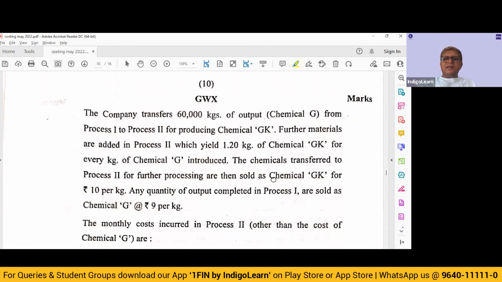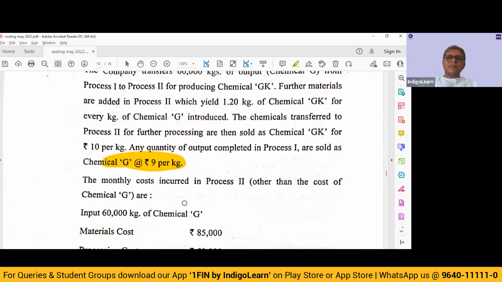See, basically, if I sell chemical G as it is without processing, I get 9 per kg. If we further process and sell, we are going to get rupees 10 per kg. That means we are getting 1 rupee additional. All right, so 60,000 kgs into 1 rupee, 60,000 is going to be the additional revenue by further processing. Is that right? That is not right.